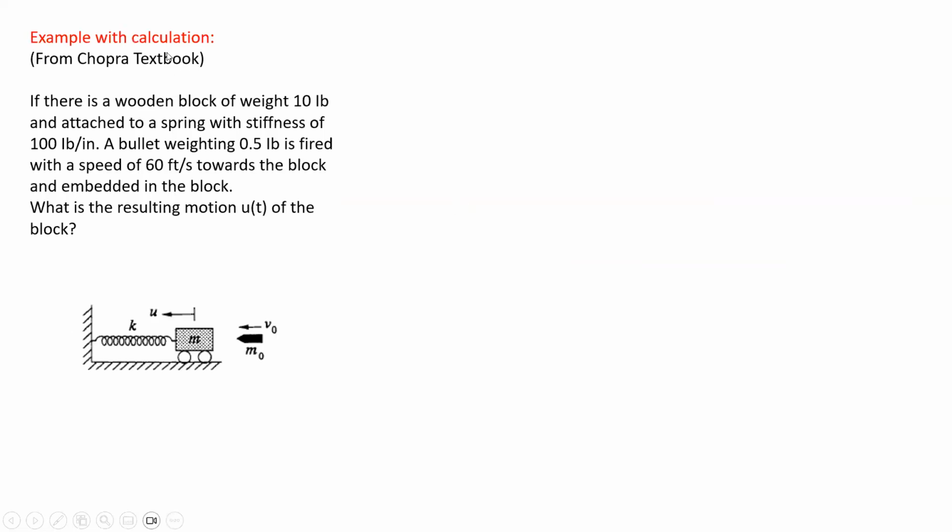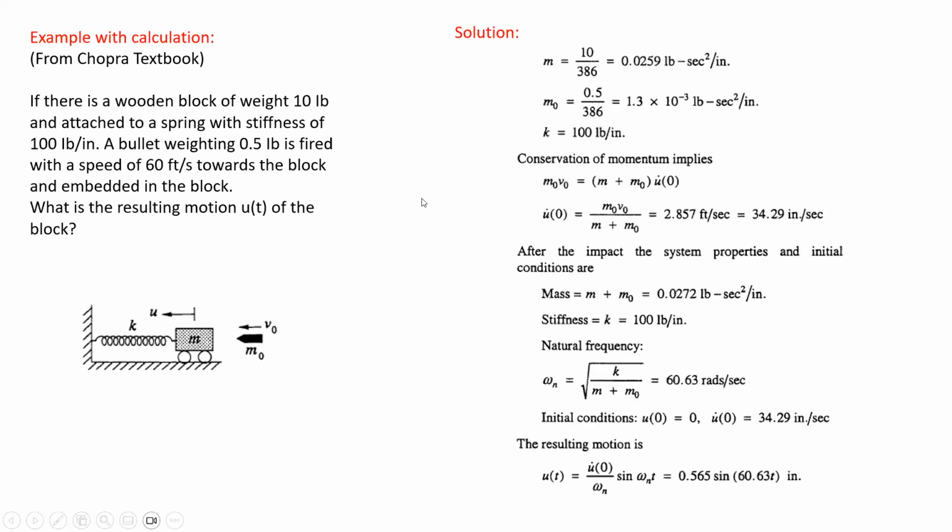Now an example with calculations, which we chose from the Chopra textbook. Imagine there is a wooden block that weighs 10 pounds, attached to a spring with a stiffness of 100 pounds per inch. A bullet weighing 0.5 pound is fired at a speed of 60 feet per second towards this wooden block. After collision, it is embedded in the block, so they move as one object. What will be the resulting motion u(t) of this block?